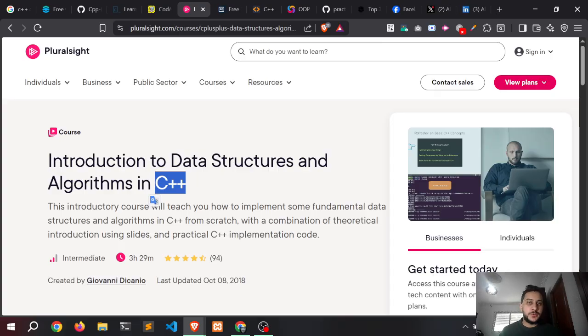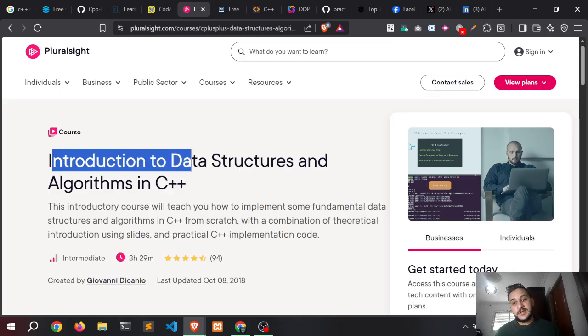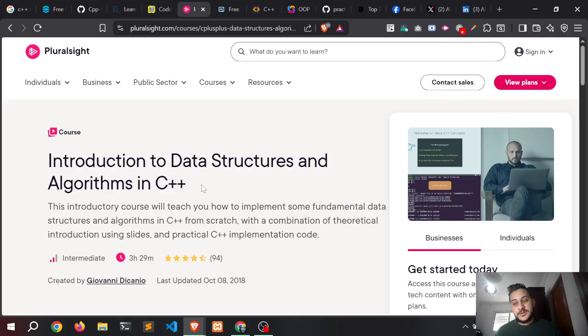If you don't know, data structures and algorithms are the most popular and most important concepts in computer science, and you should master these topics, and a lot of people find some difficulty understanding or practicing these topics. So Pluralsight is one of the websites that include this course, designed for intermediate